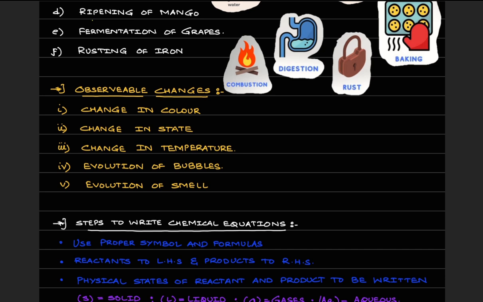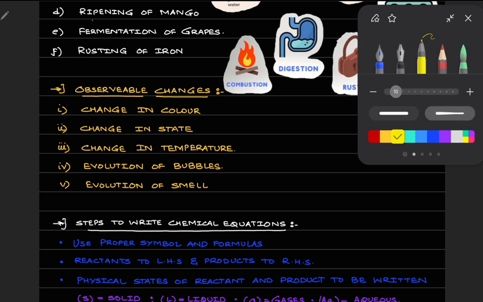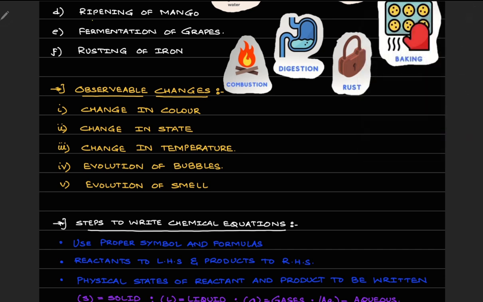Now whenever we say that a chemical reaction is happening, how would we come to know that a chemical reaction is happening? We need to have some observable changes, right? We need to observe a few changes in the chemical reaction so as to say that yes, a chemical reaction has occurred. So what are the observable changes that we can observe? There are many, out of which a few are, you can observe a change in color. Like for example, during baking or during ripening of mango, initially the mango was green, later on it turned into orangish yellow,